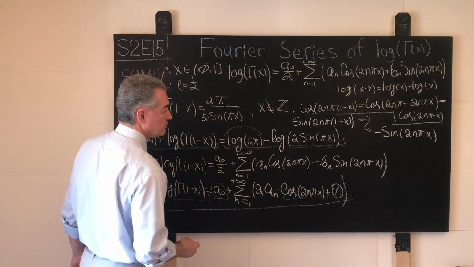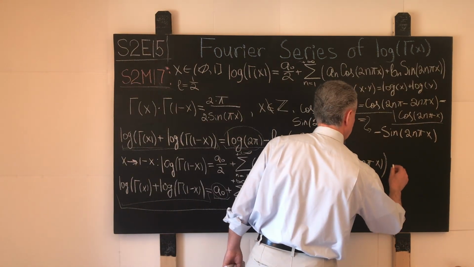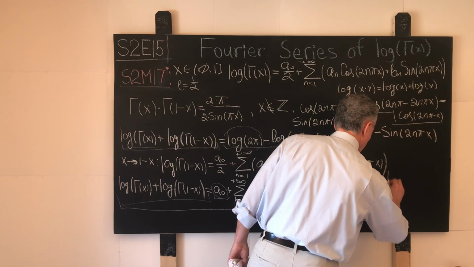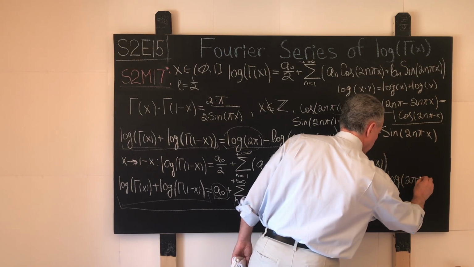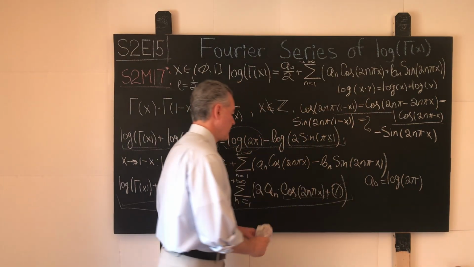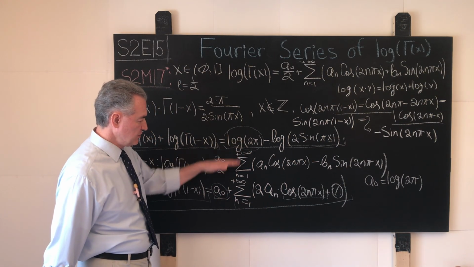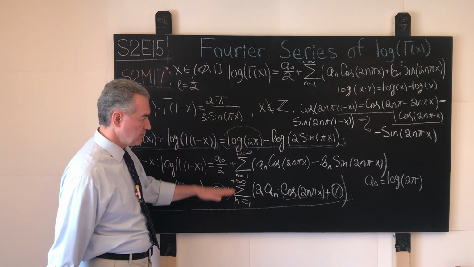So let's write it down over here. Don't worry, I'll write it down again. Let's say I'll write it over here. A sub 0 must be what? Must be the logarithm of 2 pi. So far, so good. By juxtaposing this against this, we see the only constants over here are these. So this must be it.